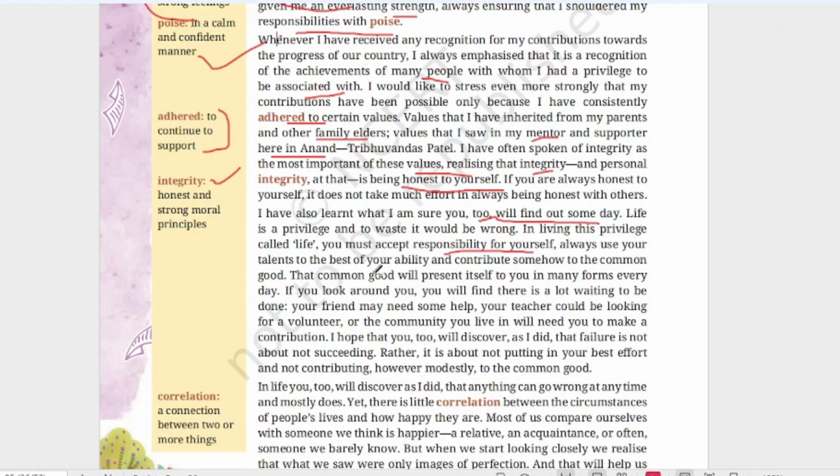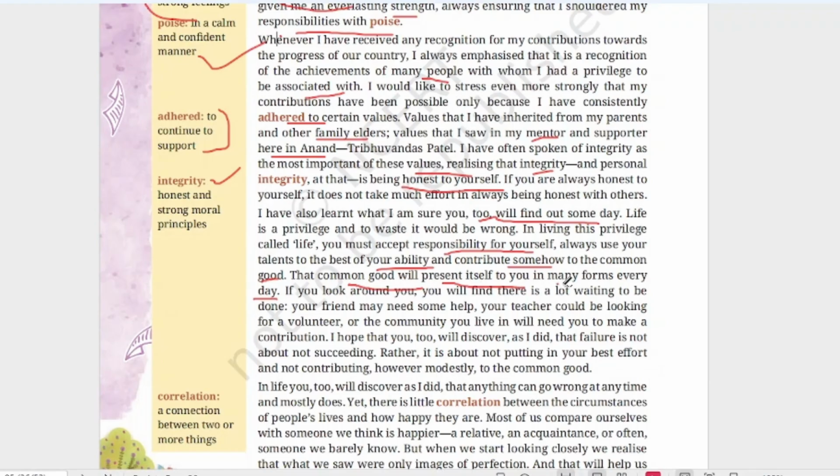Always use your talents to the best of your ability and contribute somehow to the common good. So if we have some ability and talent, it should not be only for keeping to ourselves. We should not be selfish. We should try to contribute what we can do for others. That common good will present itself to you in many forms every day. So if you are doing good for others, it will in turn give something good for you in one way or the other. That means it will bring something good for you also in many forms.